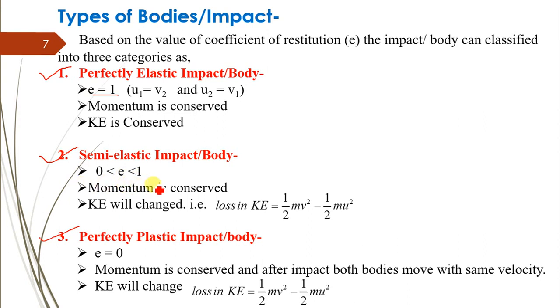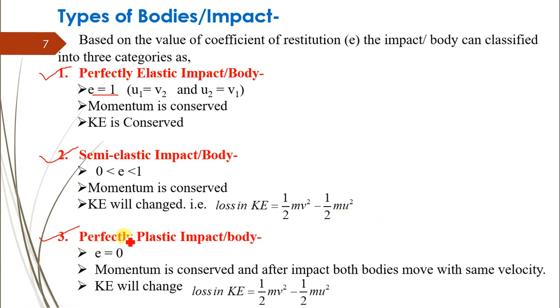Now in this type of bodies, momentum is conserved, but kinetic energy is changed, meaning the initial kinetic energy is not equal to the final kinetic energy, and therefore there is a loss in kinetic energy, which is determined as final kinetic energy minus initial kinetic energy.